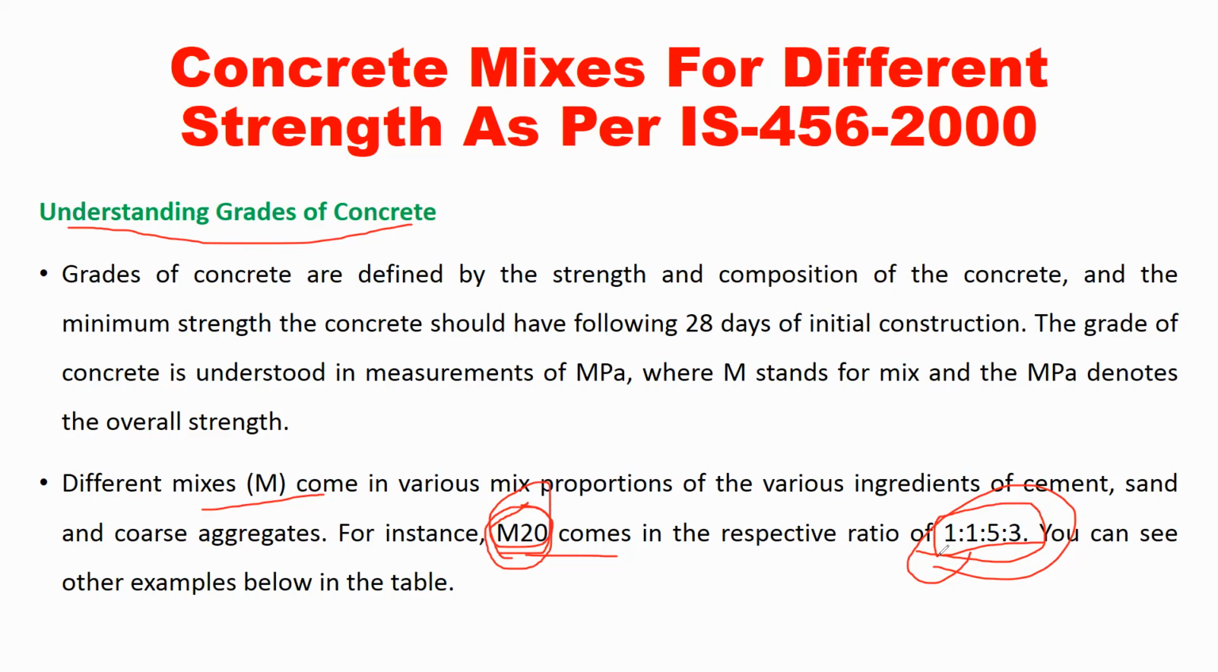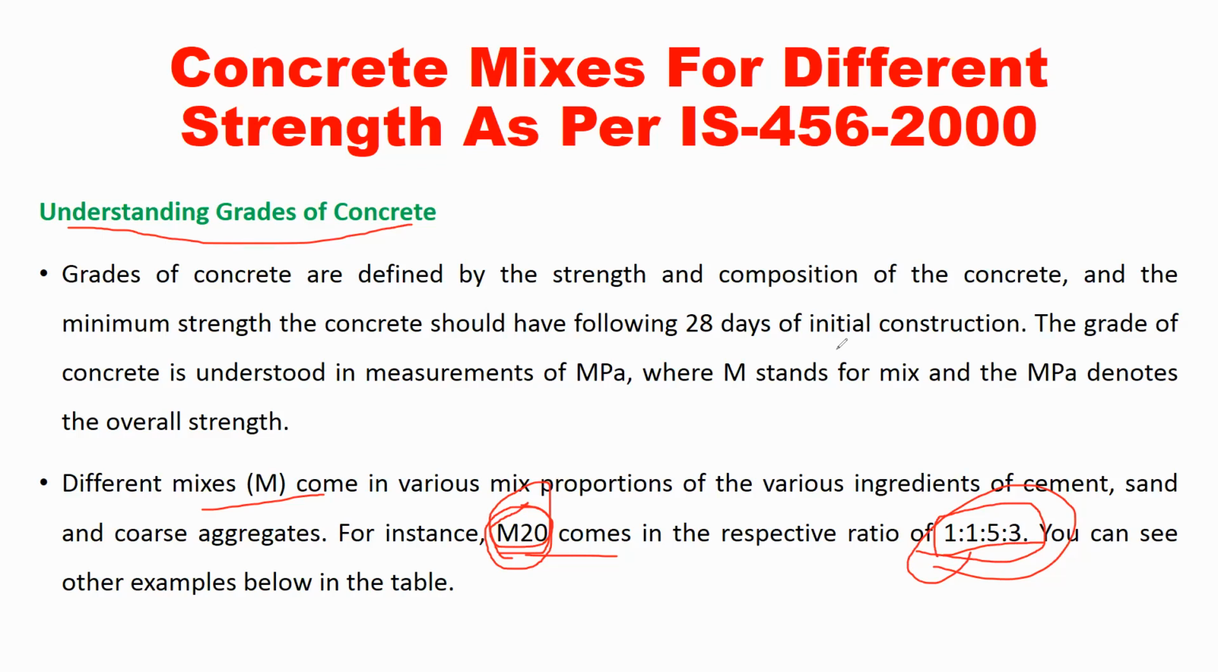Suppose 1 unit of cement I told. 1 unit of cement means suppose we are taking 1 kg of cement. So how much sand do we have to take? We need 1.5 kg of sand and 3 kgs of coarse aggregate.